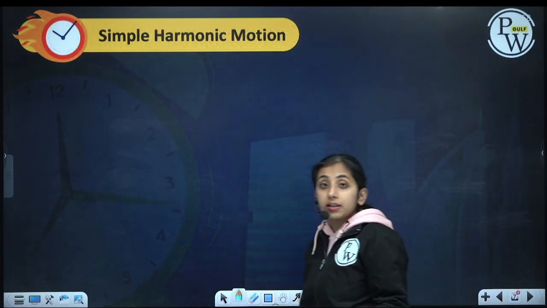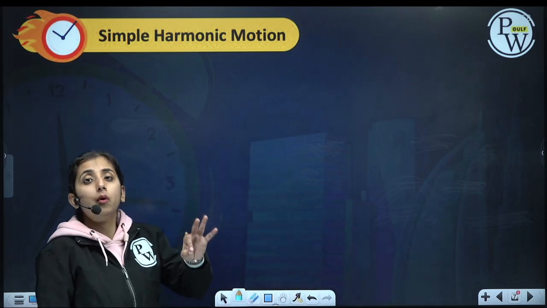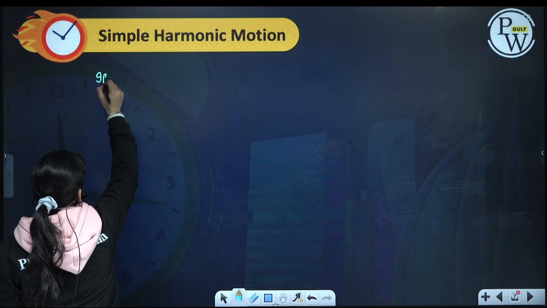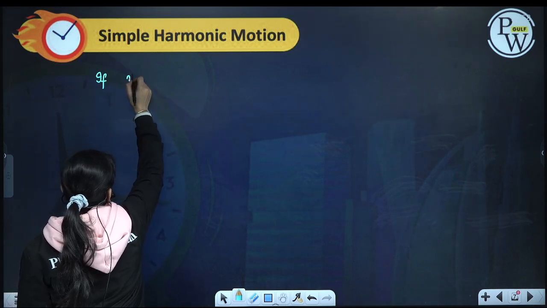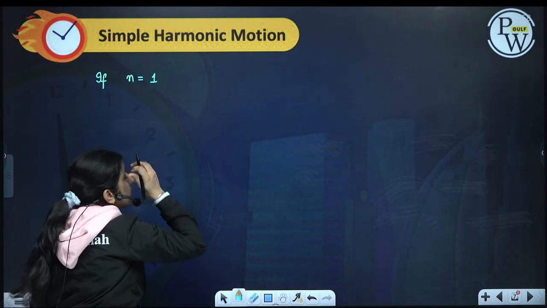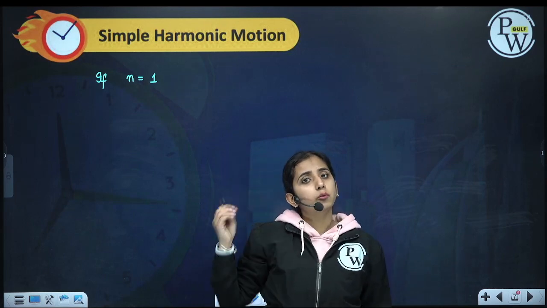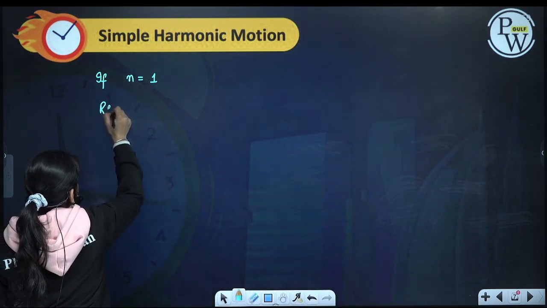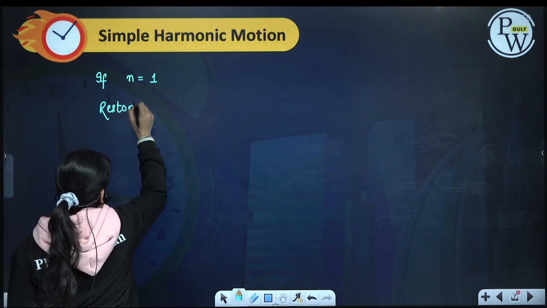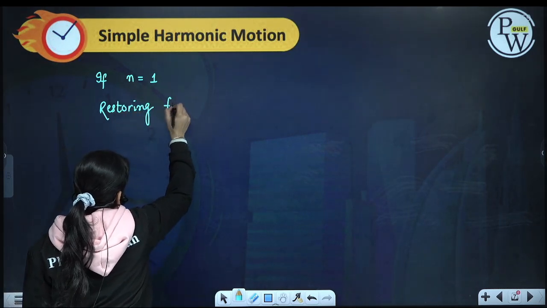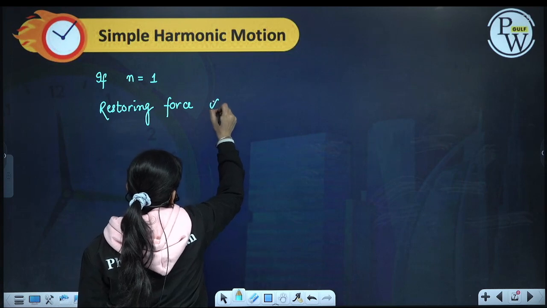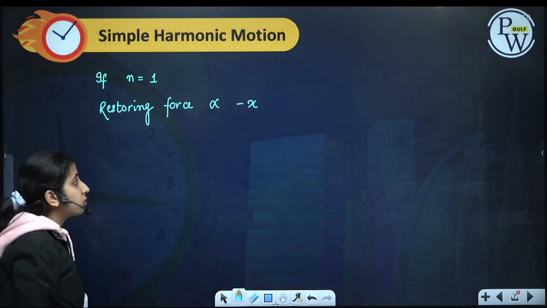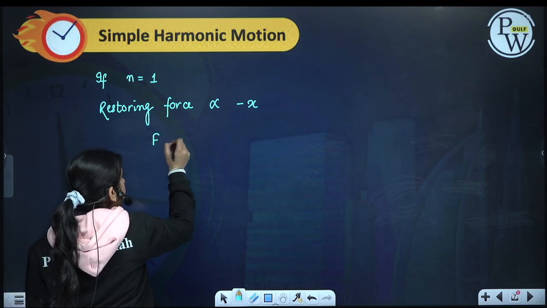Now, simple harmonic motion. What is simple harmonic motion? If n is equal to 1, the simplest restoring force, we will say that the restoring force is proportional to minus x.